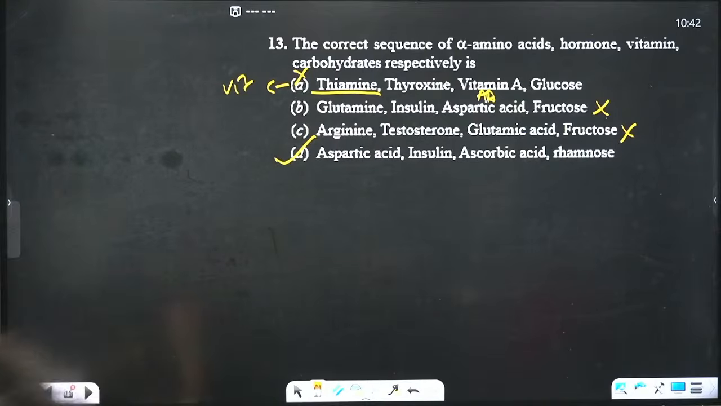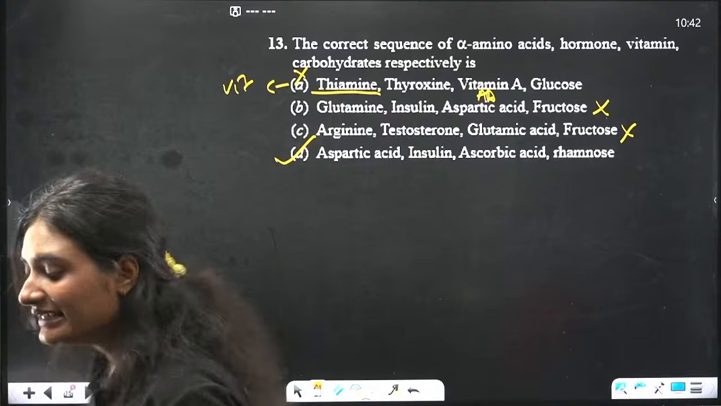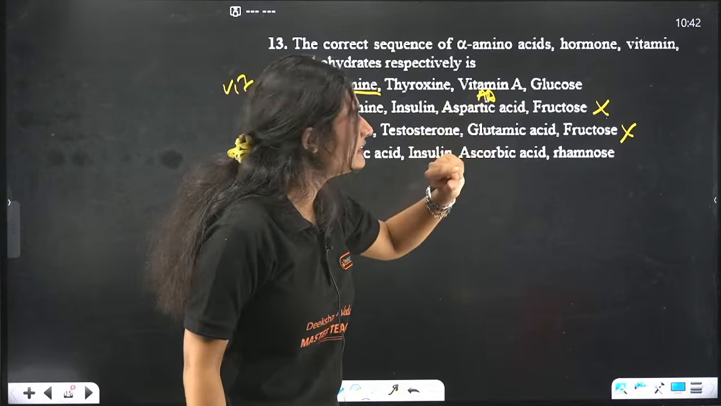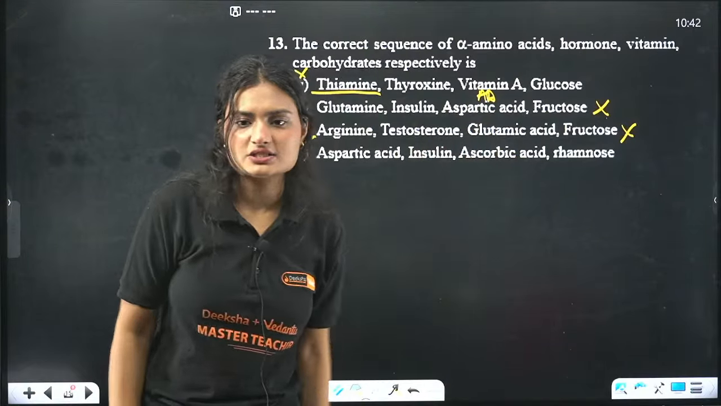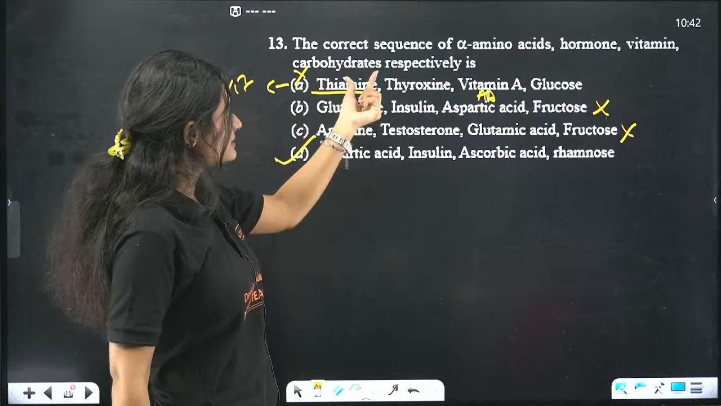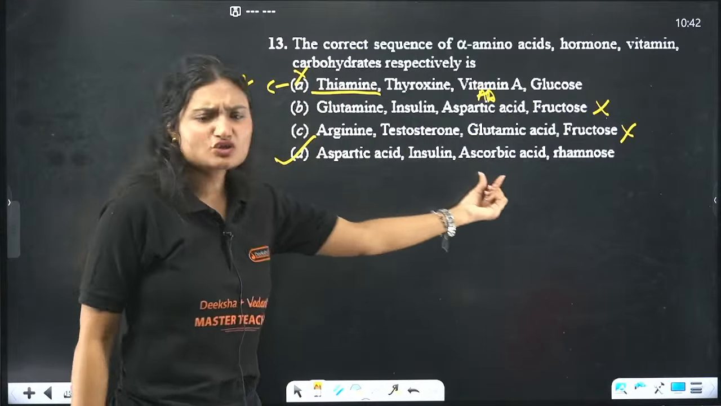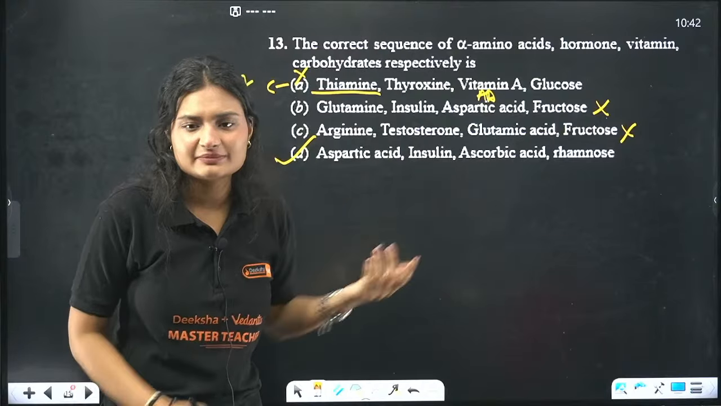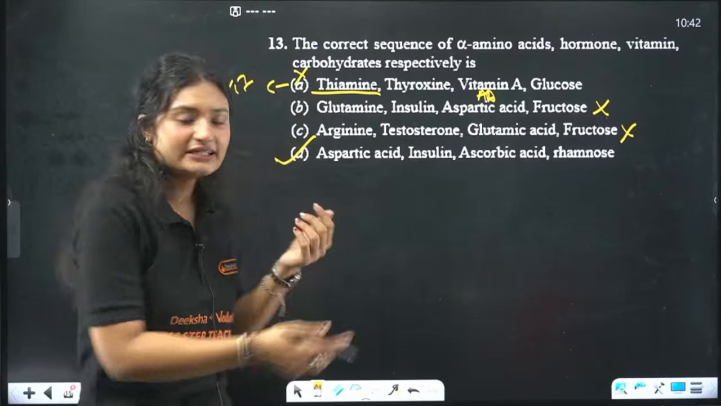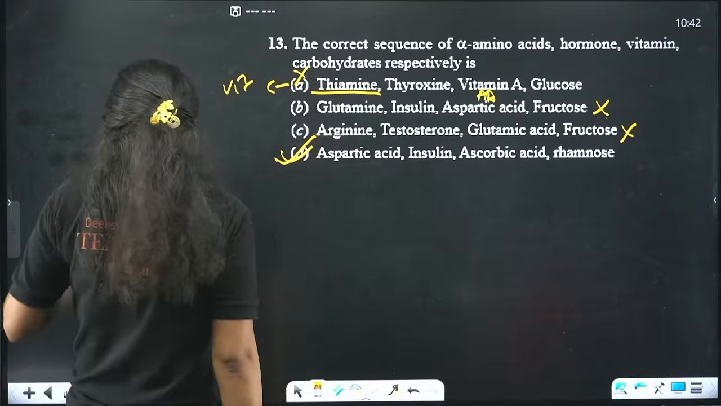So again, you hit and trial, you know something, you don't know something. I knew that aspartic acid and glutamic acid are amino acids, so B and C are not the correct answer. Here I would have some confusion, but I do know that ascorbic acid is normally a vitamin, right? Vitamin C, ascorbic acid. So the correct answer is option D.